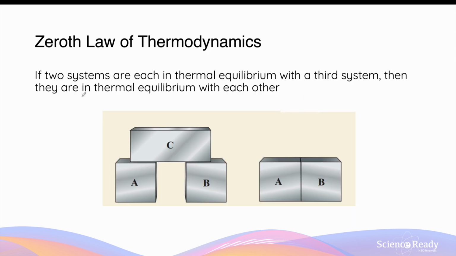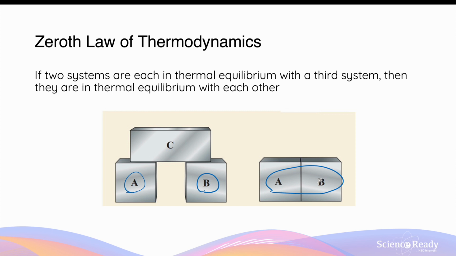The Zeroth Law of Thermodynamics states that when two systems are each in thermal equilibrium with a third system, then they are in thermal equilibrium with each other. This concept should be quite intuitive. If object A and object C are in thermal equilibrium with one another, that means they have the same temperature. At the same time, if object B and object C share the same temperature, or are at thermal equilibrium, that means object A and object B should also have the same temperature and therefore be in thermal equilibrium